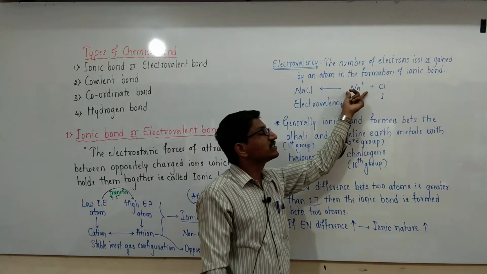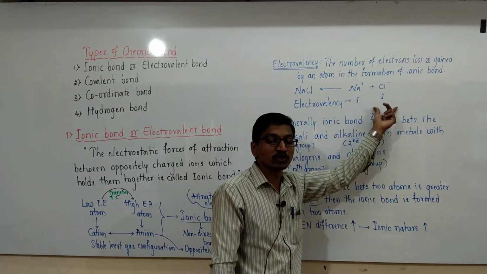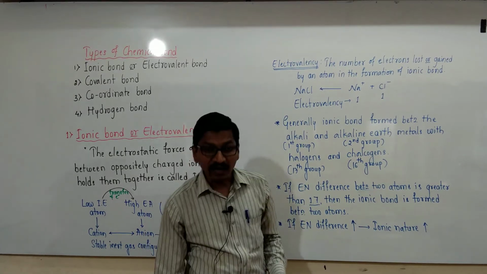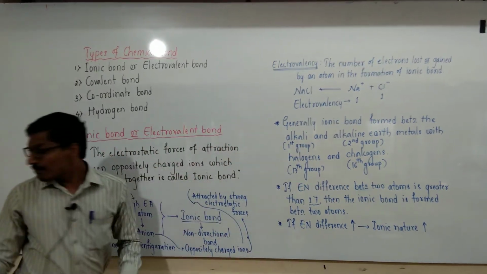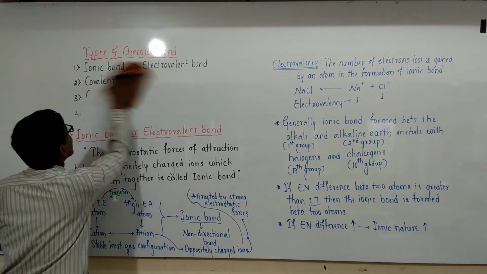The electrovalency of sodium is 1 and the electrovalency of chlorine is also 1 in the case of sodium chloride crystal. And we will see examples of ionic bonds.